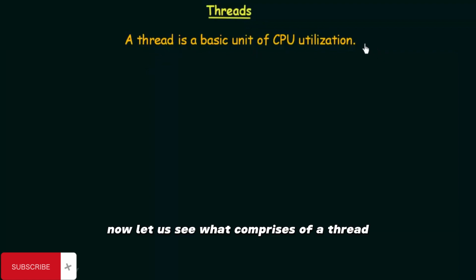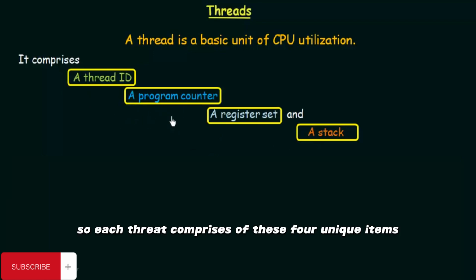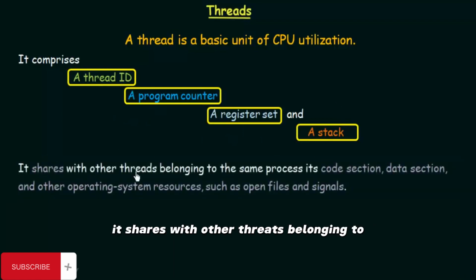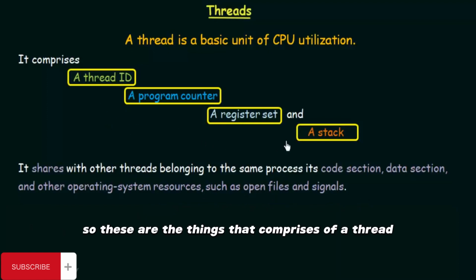Now let us see what comprises a thread. A thread comprises a thread ID, a program counter, a register set, and a stack. So each thread comprises these four unique items. And apart from this, it shares with other threads belonging to the same process its code section, data section, and other operating system resources, such as open files and signals. So these are the things that comprise a thread.